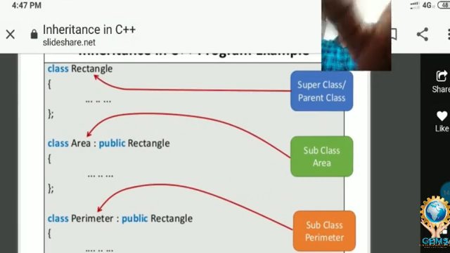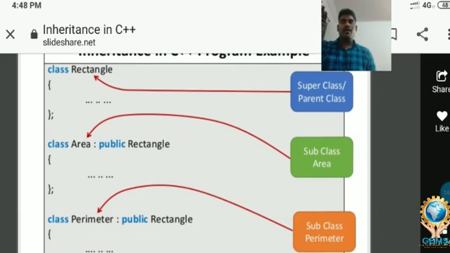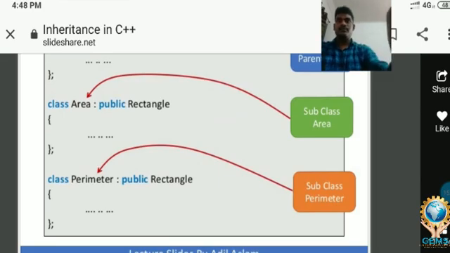Look at the screen carefully. Here the explanation is given. Class rectangle. Rectangle is a superclass or parent class. And second, area is also called a subclass or child class or derived class. And last one, the perimeter, is also called a subclass or child class or derived class.